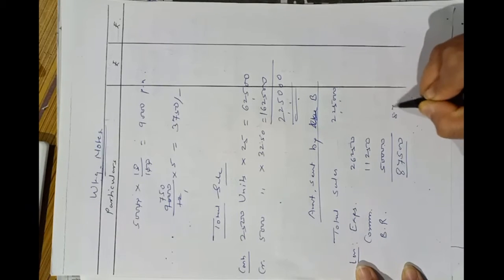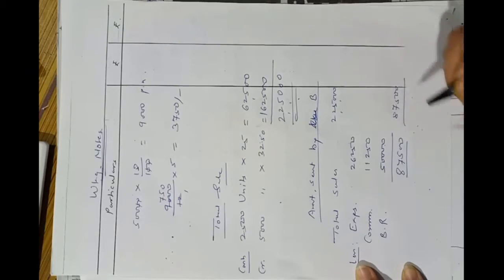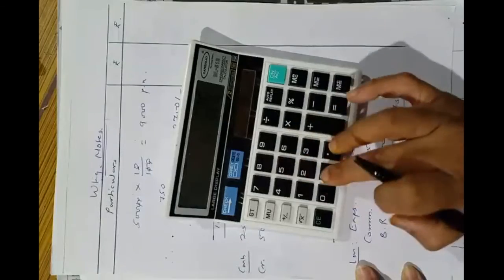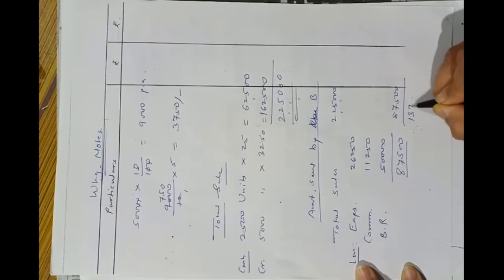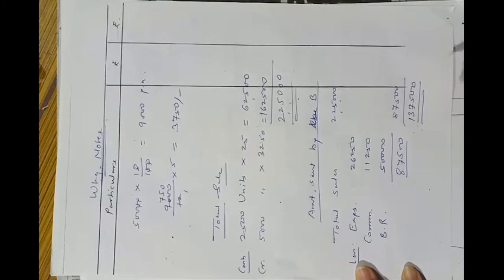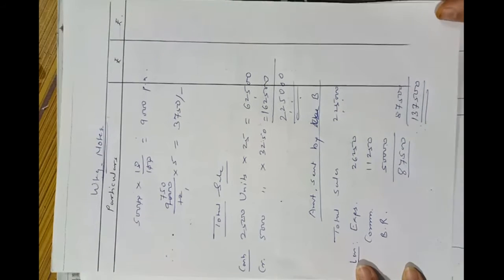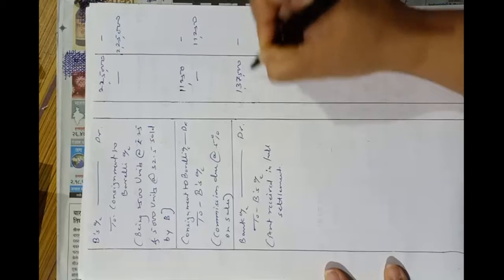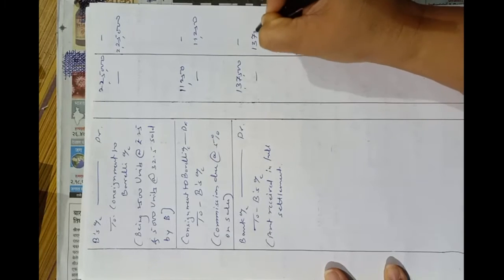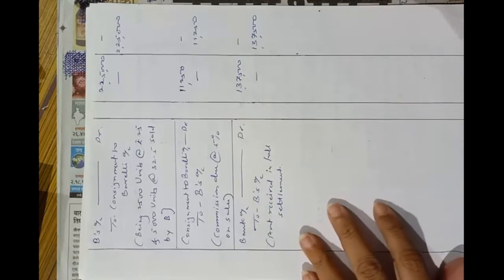$87,500 we have to deduct from 2,25,000. So 2,25,000 minus 87,500 is 1,37,500. Amount sent by B to A, rupees 1,37,500. Okay, so here 1,37,500 is the amount of this entry.